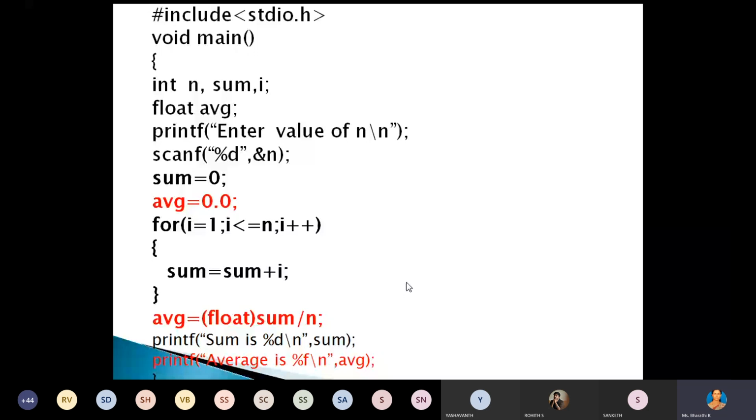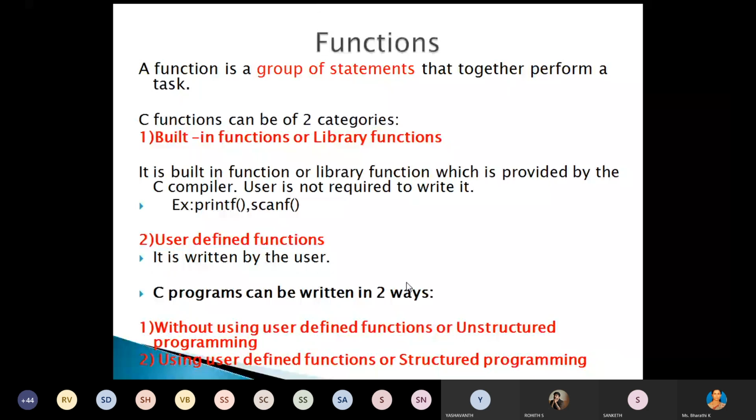Any doubt in this program? Understood, right? What is the do loop? Again, what is the while loop? Again, what is the for loop? Any doubt related to this? No ma'am. This is one of the important concepts you should know while studying data structures, the loops. Okay, next we'll discuss the functions.